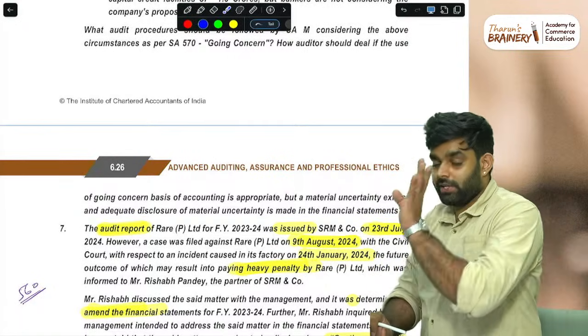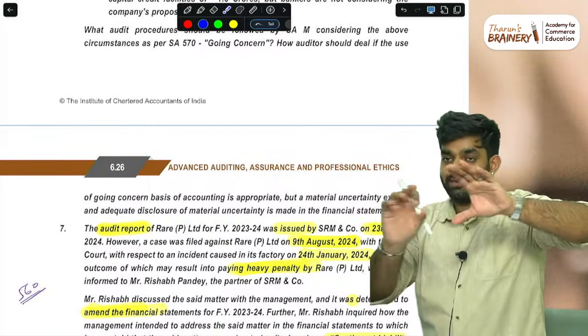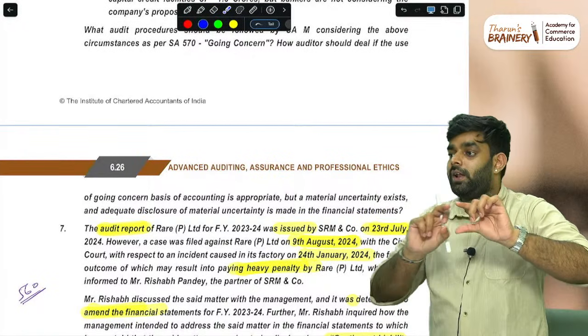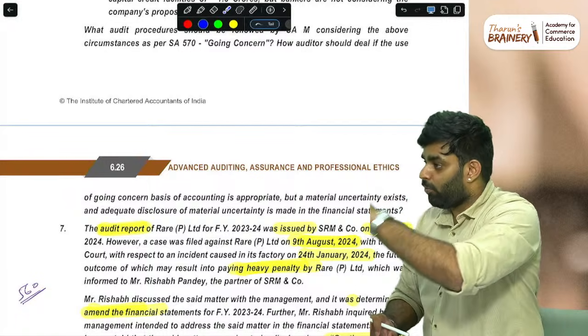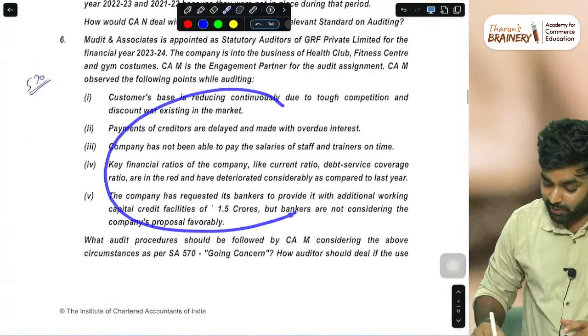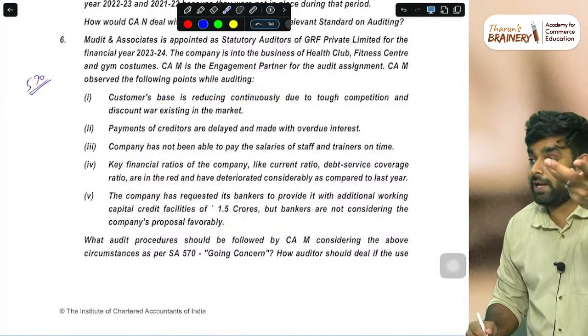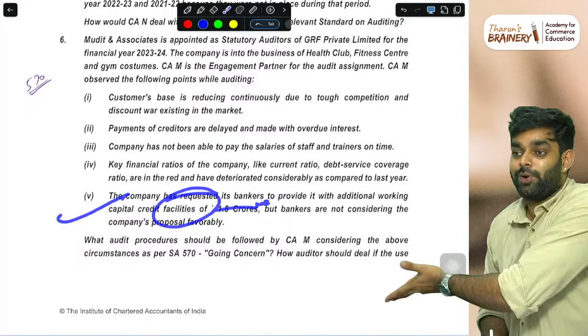When you read this question, normally what will you write? You will write the going concern provision and the chart, whatever is there: company has disclosed properly, so unmodified opinion, and then the material uncertainty paragraph. But out of 5 marks you get 3 marks. The 2 extra marks are for linking the answer to the question. That is, you have to write in this situation what all things you will evaluate. I will evaluate why the bank is not giving the loan.